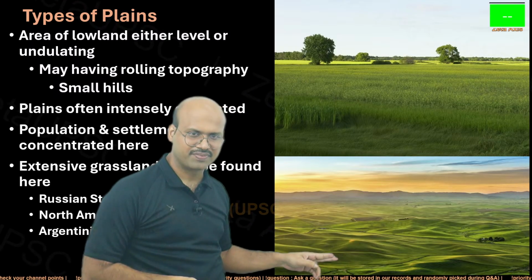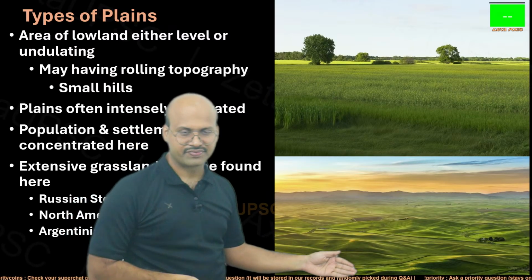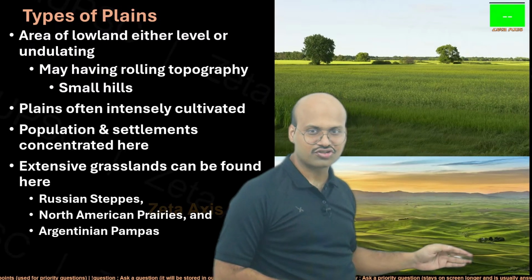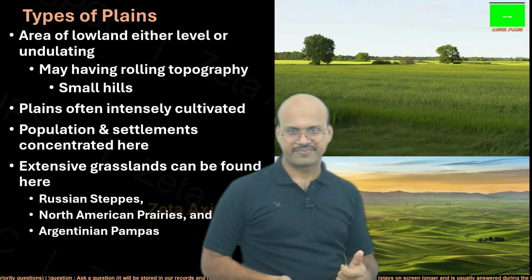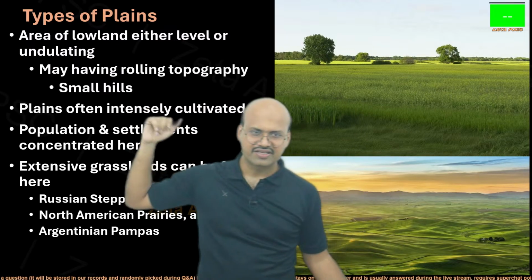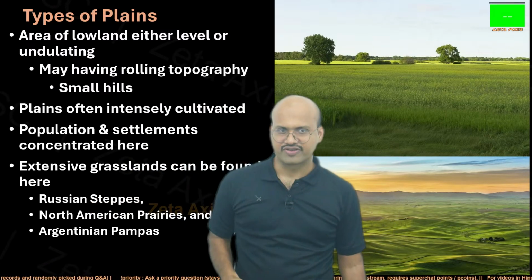It is slightly up and then down again, so we cannot call them hills. These are plains, but this kind of topography is called rolling topography. Even though they are not actually called hills, they are just called rolling topography or rolling plain.